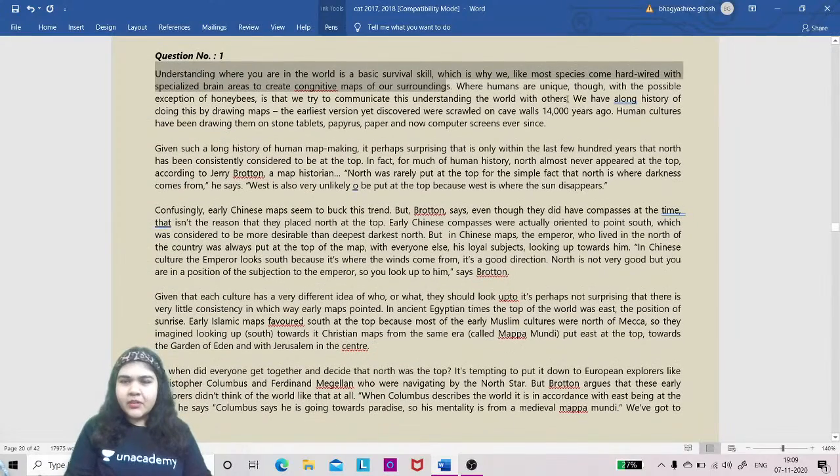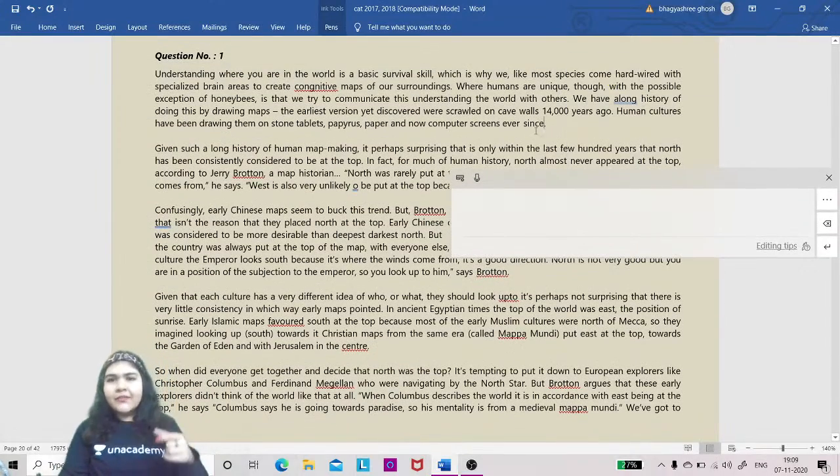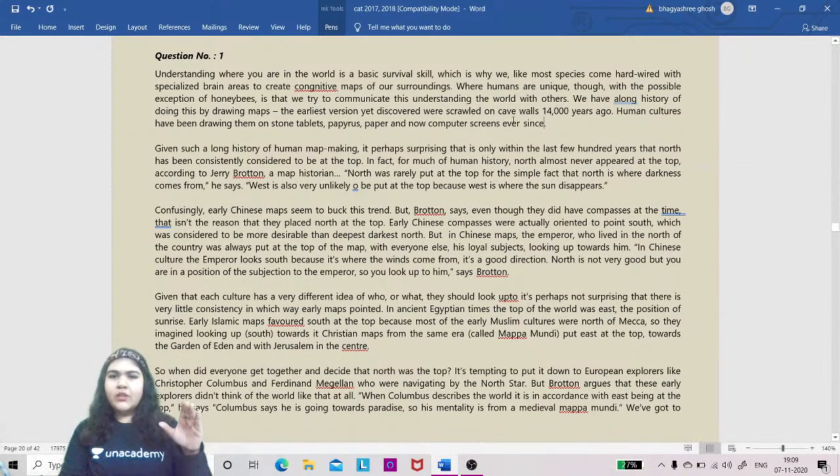If we count the lines, it starts from here: line number 1, line number 2, line number 3. One paragraph roughly contains 3 lines, so with 5 paragraphs of 2 or 3 lines each, the total is roughly around 15 lines.